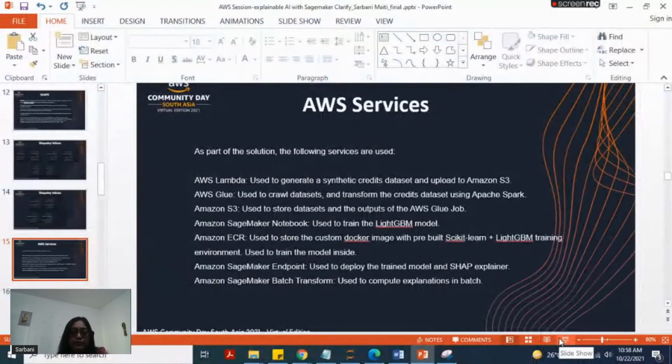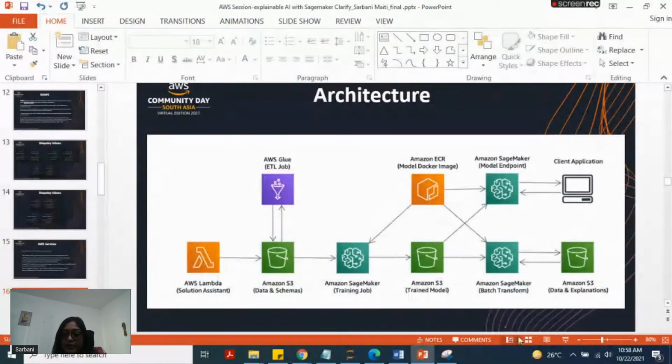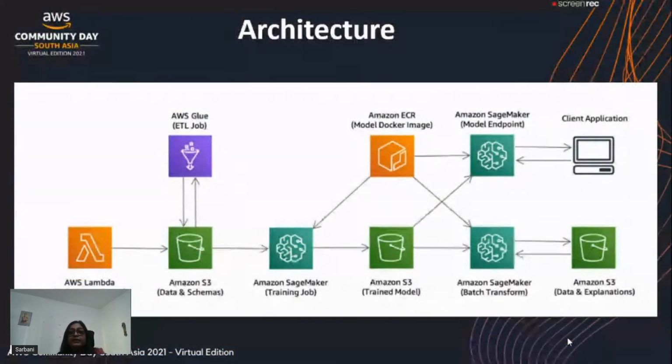Now here I'm going to show you the architecture. So here is the architecture. The Lambda is used to build the data set. It is a synthetic test data set which has been downloaded from a public site. The data set has the credit transactions, the applicant's demographic information, and the contact information. I'll show it in a bit. Then the S3 bucket is used for all the storage purposes. We'll store the data and the model in the S3 bucket. Glue is used as an ETL job to pre-process the data.